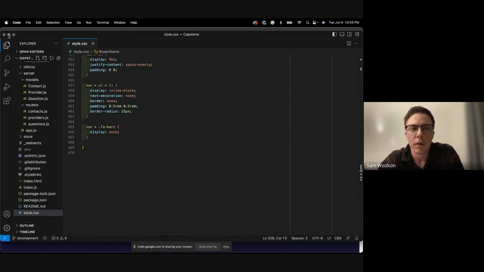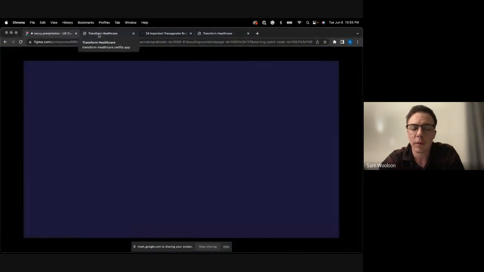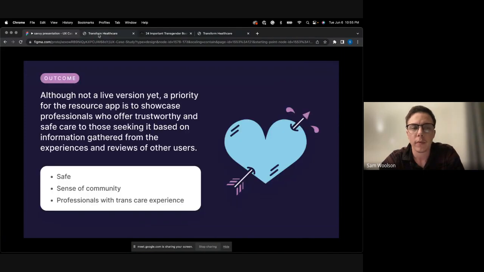So that's that. Now for moving forward, I will be implementing that backend security as well as the navigation bar and login register for users. For the outcome, although not a live version yet, a priority for the resource app is to showcase professionals who offer trustworthy and safe care to those seeking it, based on information gathered from experiences and reviews of other users. Big key points of this website would be that it's safe, a sense of community, and professionals with trans care experience. These are all things that I want to ensure moving forward with this project.